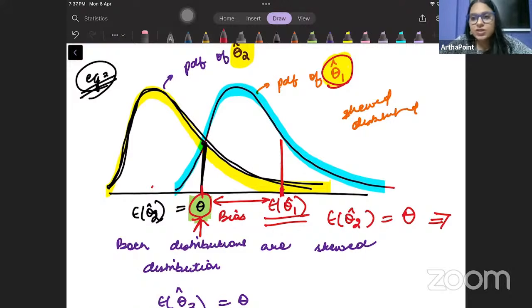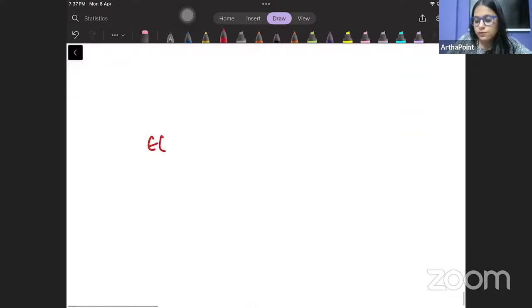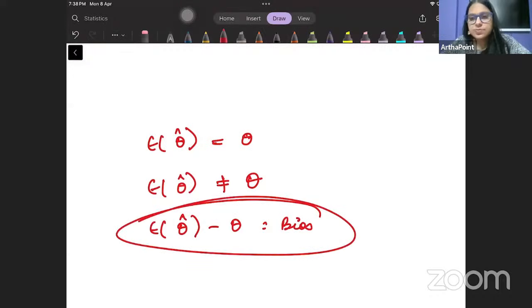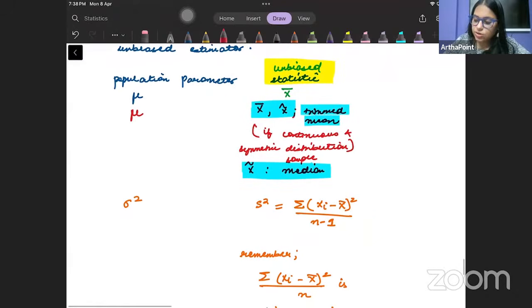We are discussing the first property of a parameter, and this is known as the property of unbiasedness. There is unbiasedness when the expected value of the statistic is exactly equal to the value of the population parameter. And if there is bias, the expected value of the statistic is not equal to the value of the population, and the gap between these two accounts for the bias, right? Okay, so this is one last table that you need to remember.